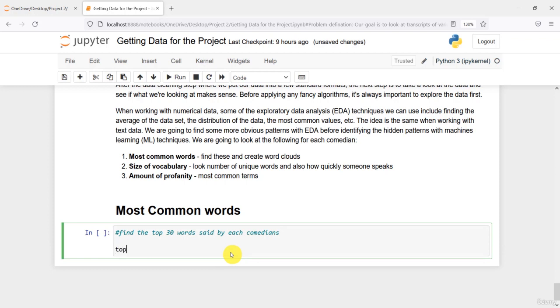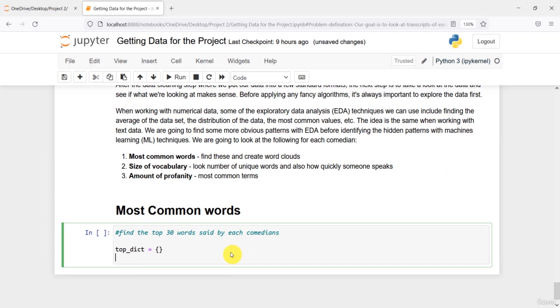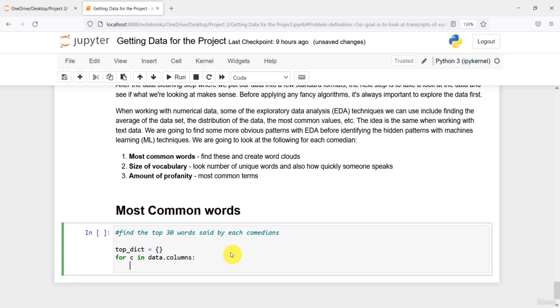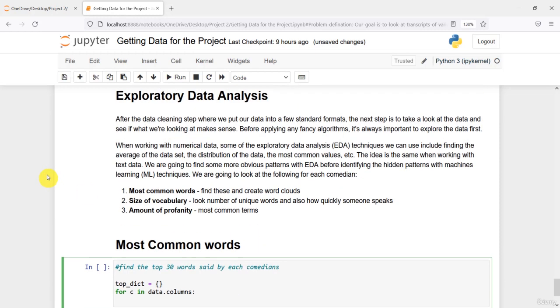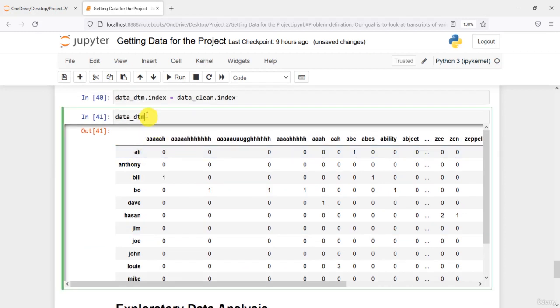So for that I'm going to make a dictionary. In the case of natural language processing, rather than using a list and tuple, using a dictionary makes more sense. And for c in data dot columns, so data dot columns, but before that I think what I need to do is, maybe it is data dot DTM.